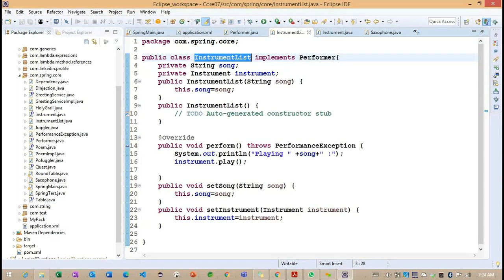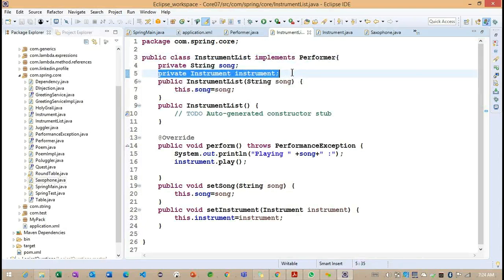But we need to understand how this instrument is going to work. Can you please let me know? I added one property here. Now what configuration do we need to make to get an object of this instrument? What are you thinking about this instrument? Just now we identified the configuration information for the other property. Go ahead and tell me.